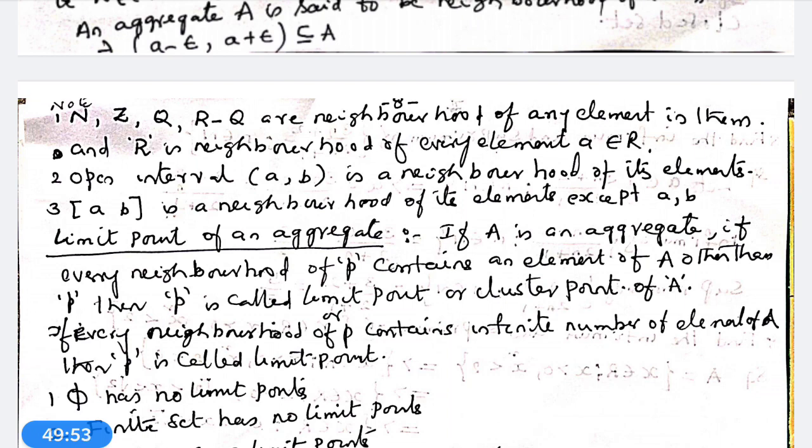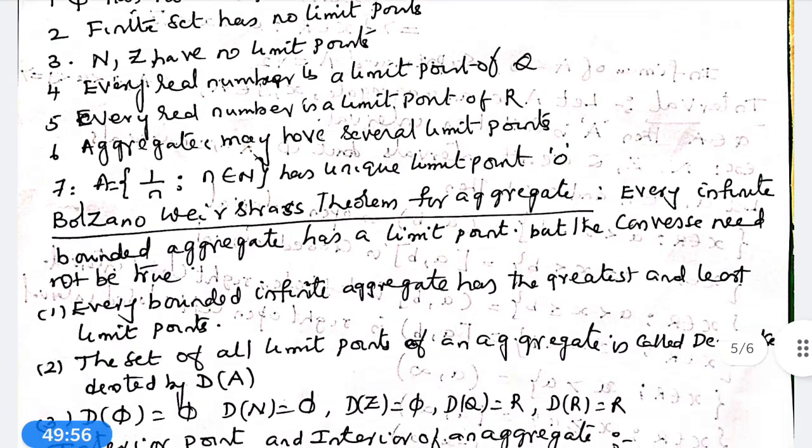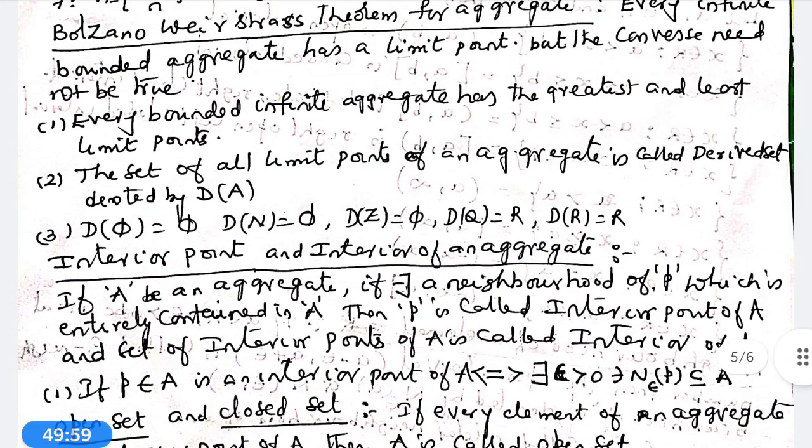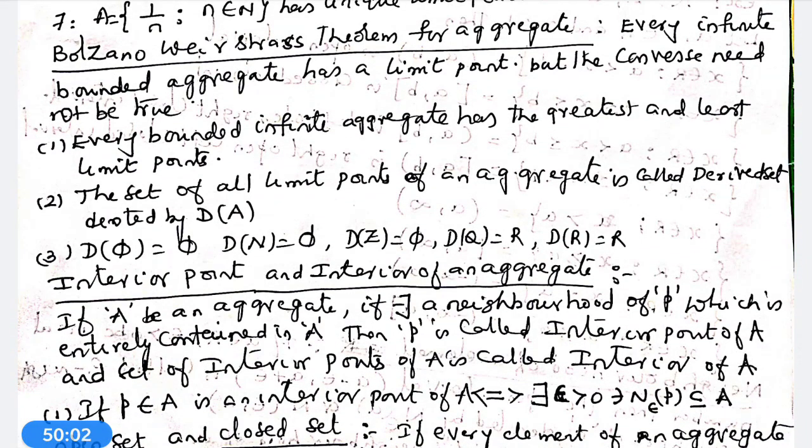If A is an aggregate, and if there exists a neighborhood of P which is entirely contained in A, then P is called an interior point of A. Every set does not have a neighborhood, but some aggregates may have.